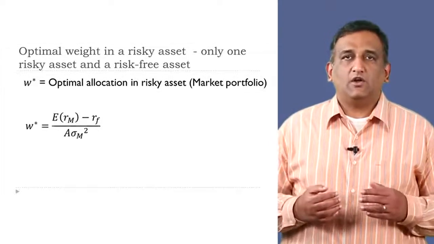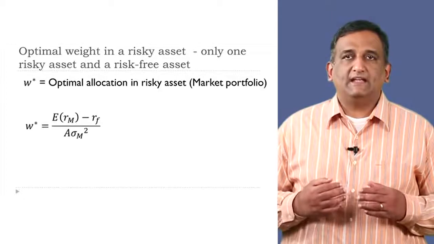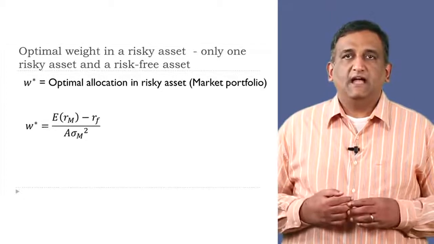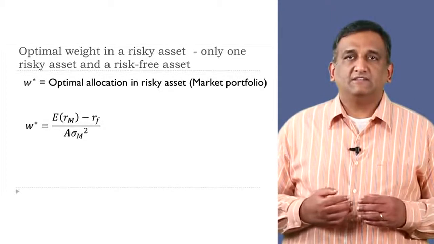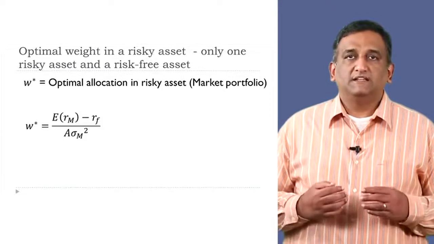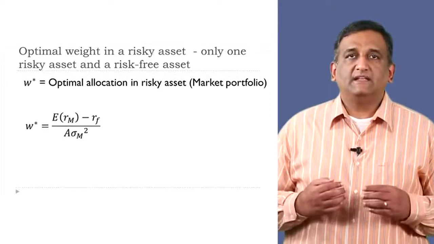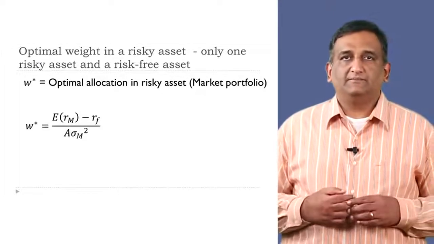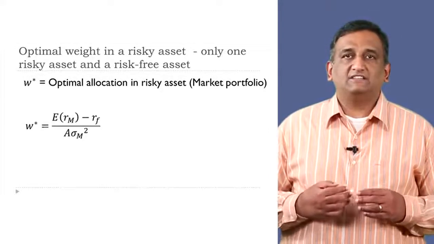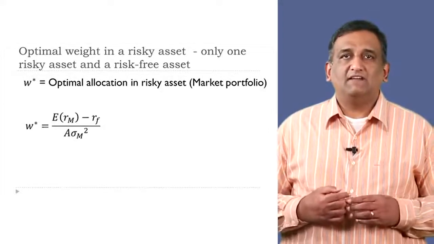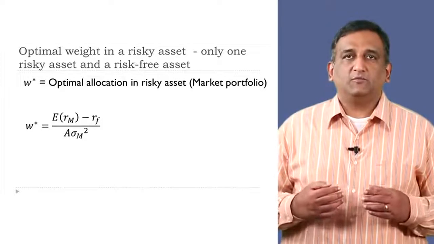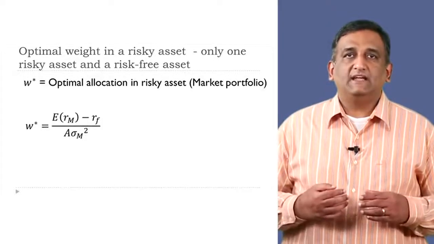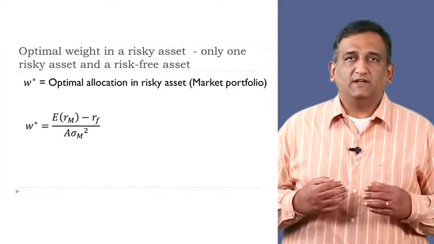Across the entire economy, risk-free borrowing and lending offset each other, and so the weight in the risk-free asset is 0. The risk-free asset is said to be in net zero supply. This means that the average investor in the economy will have her entire wealth in the market portfolio. That is, the weight in the market portfolio is 1.